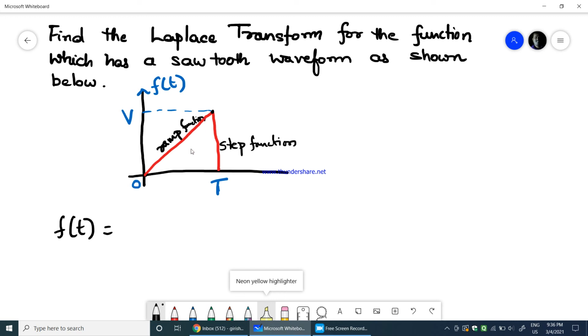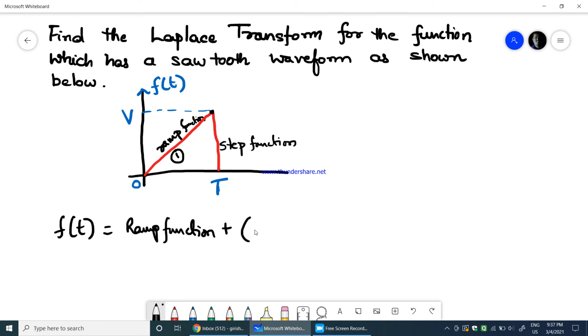Now, our job is to write the function f of t, where the ramp function is the first term we get. So this is the ramp function, plus the next term, where we need to nullify this ramp function. When the ramp is nullified, the step function is obtained.